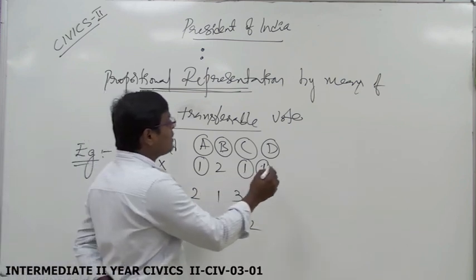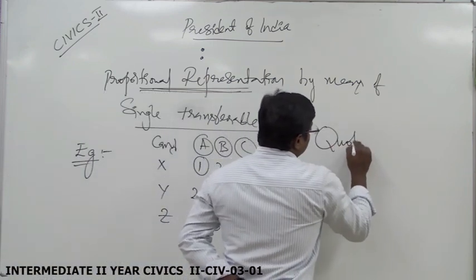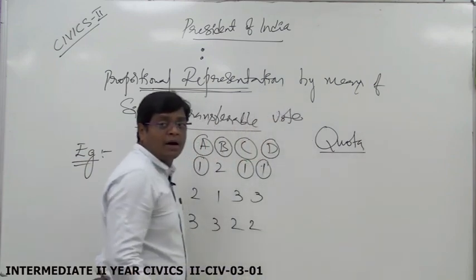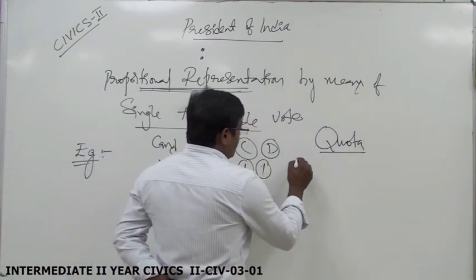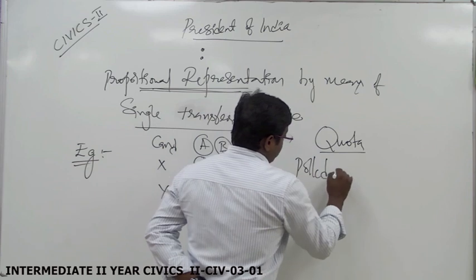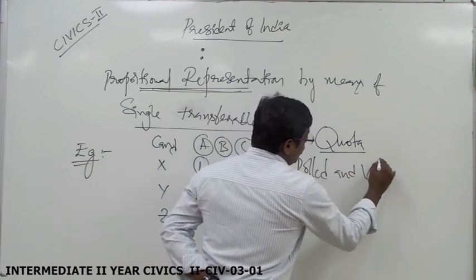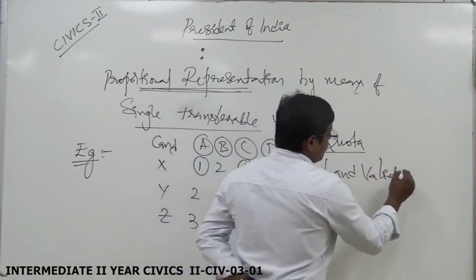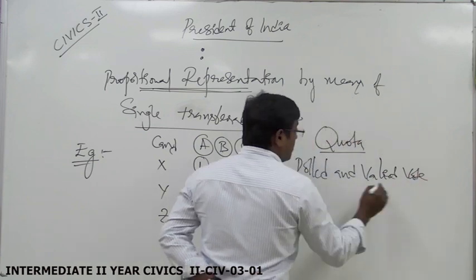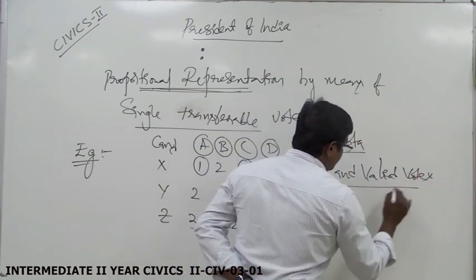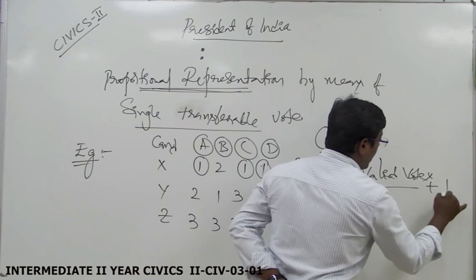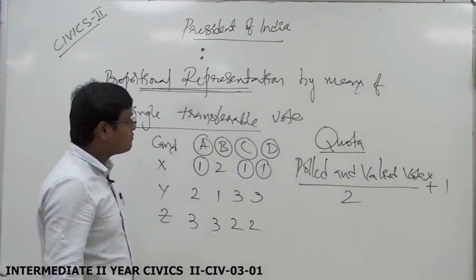Then what is meant by quota? Quota means polled and valid votes divided by 2, plus 1. This is the equation of the quota.